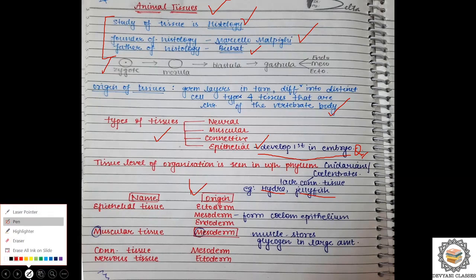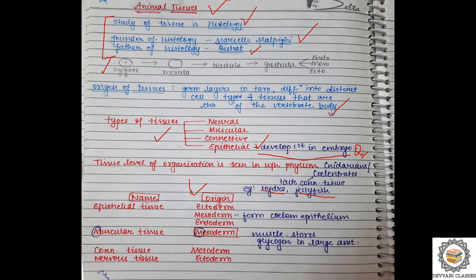Let me change the color of the pen. Okay. So this is origin, and this is the name of the tissue. Epithelial tissue develops, or the origin is ectoderm, mesoderm, and the endoderm. This mesoderm actually forms a coelom epithelium, right? That muscular tissue is made from the mesoderm, and that M से M आप याद रख सकते हो. Muscle stores glycogen in large amount. This is another basic information which I have mentioned here. Connective tissue is also formed because of the mesoderm layer, and the nervous tissue is formed from the ectodermal layer.